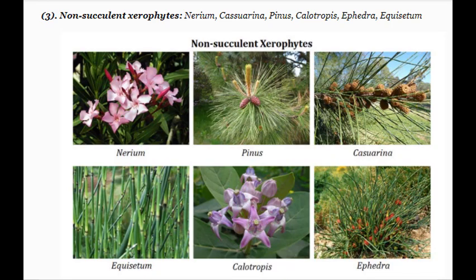Now the third type, that is non-succulent xerophytes. They have the examples. First one is the Nerium. In Marathi we call it Kanher. Then the second example, Casuarina. Then one of the gymnosperms, Pinus. Then Calotropis. In Marathi we call it Rui. Then another gymnosperm, that is Ephedra. And finally the pteridophyte Equisetum.